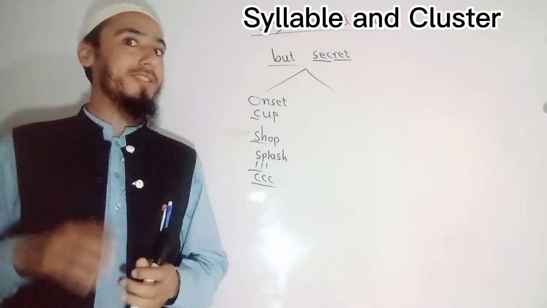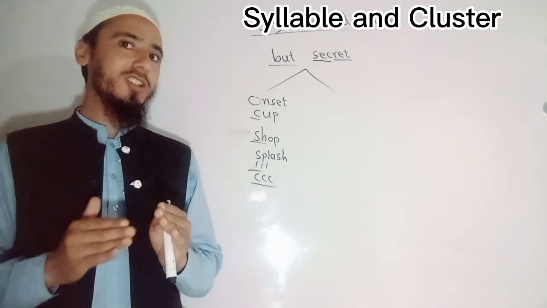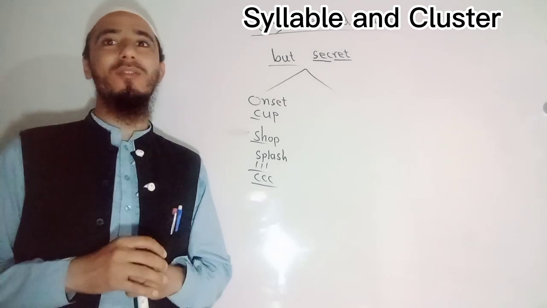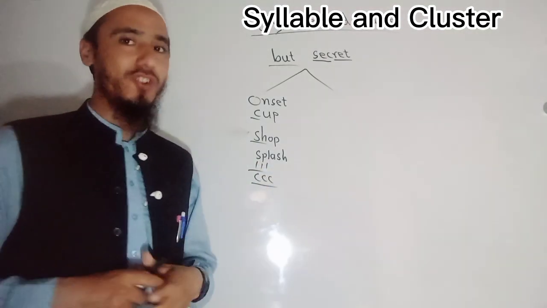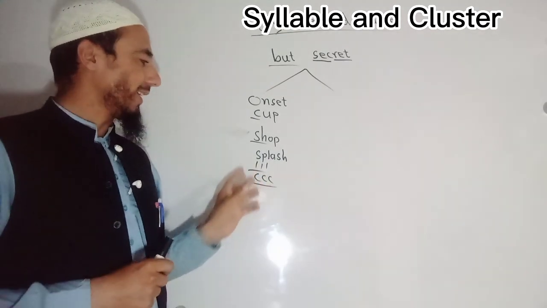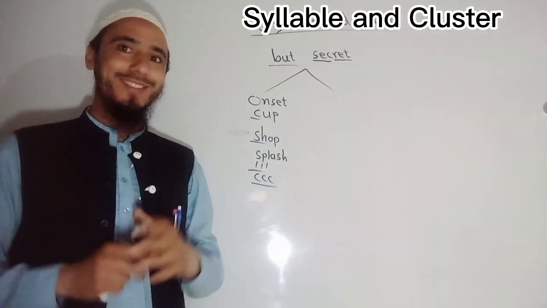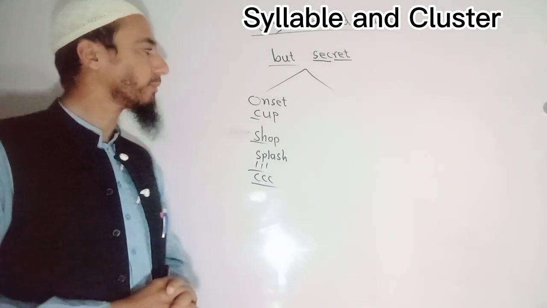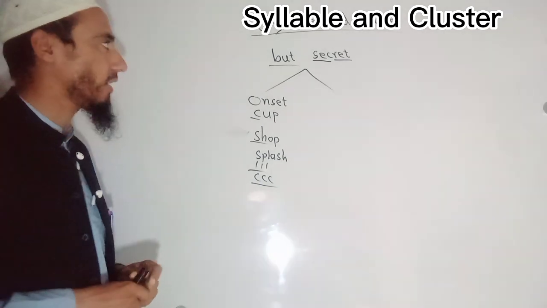However, sometimes we describe trigraph in another way, that the combination of 3 letters which produce a single sound, then we call it trigraph. And in phonology, we call it a cluster, as a cluster is the combination of 3 consonant letters. Okay, listeners and audience, I think this point is clear.